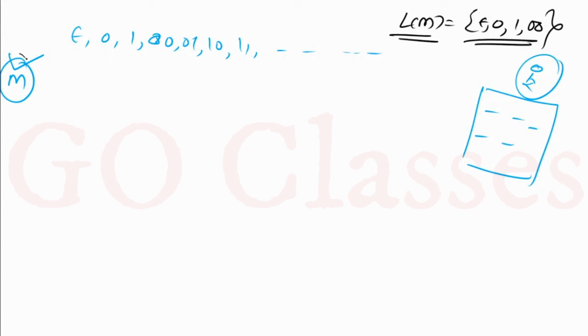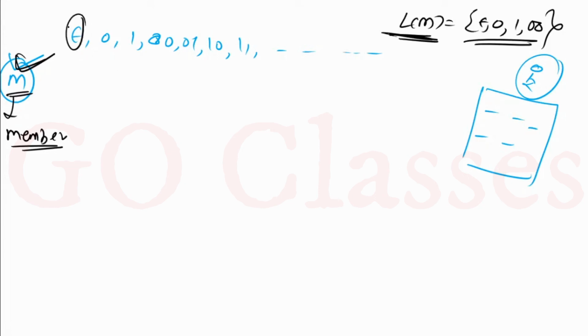So you can see that this M is a member, because M is accepting at most 5 strings. So I should be able to halt on M. I should be able to halt and accept M. This is what I should do if I'm a Turing machine for this language L. Now see what will happen.